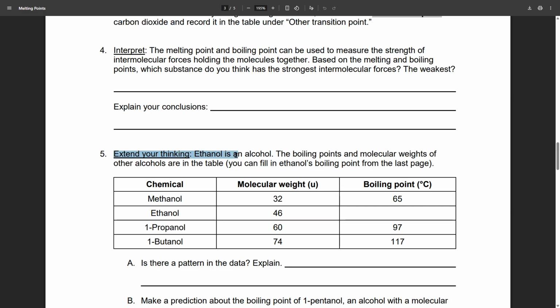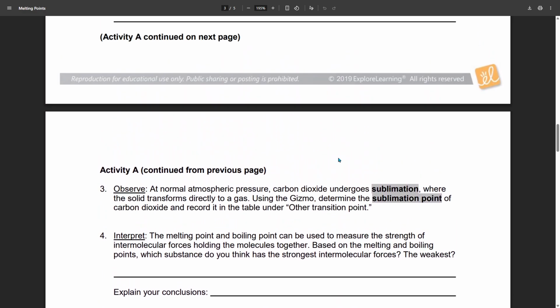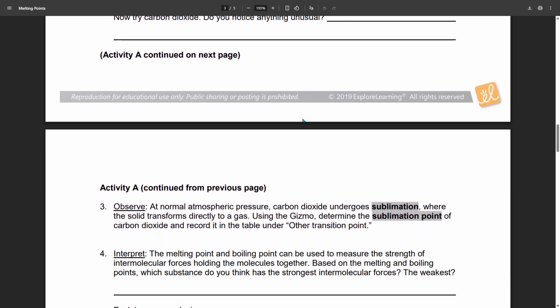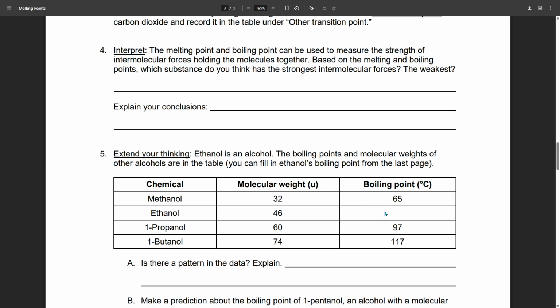Extend your thinking. Ethanol is an alcohol. The boiling points and molecular weights of other alcohols are on the table. Can you fill out ethanol's boiling point from the last page? So what you can do is go back up here, look at ethanol, and you should have a boiling point right here. Write that information where it says boiling point for ethanol.